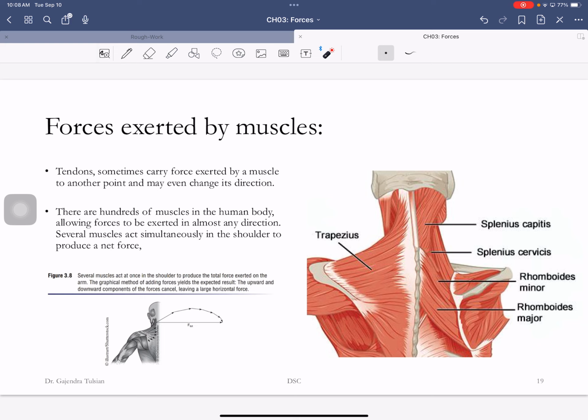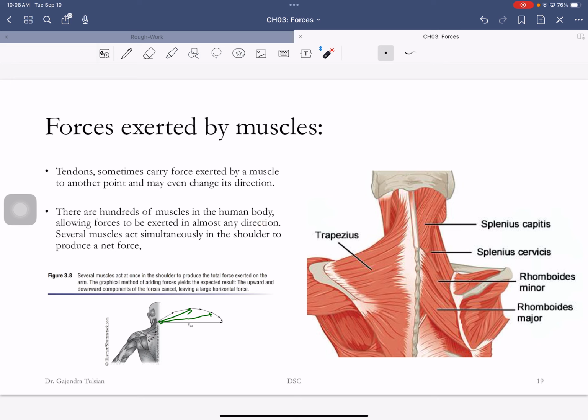Did you guys understand that? If you want a force only in this direction, only those two forces need to be applied. If you want a force in that direction, these four forces need to be applied. So there are hundreds of muscles in the human body, allowing forces to be exerted in almost any direction.